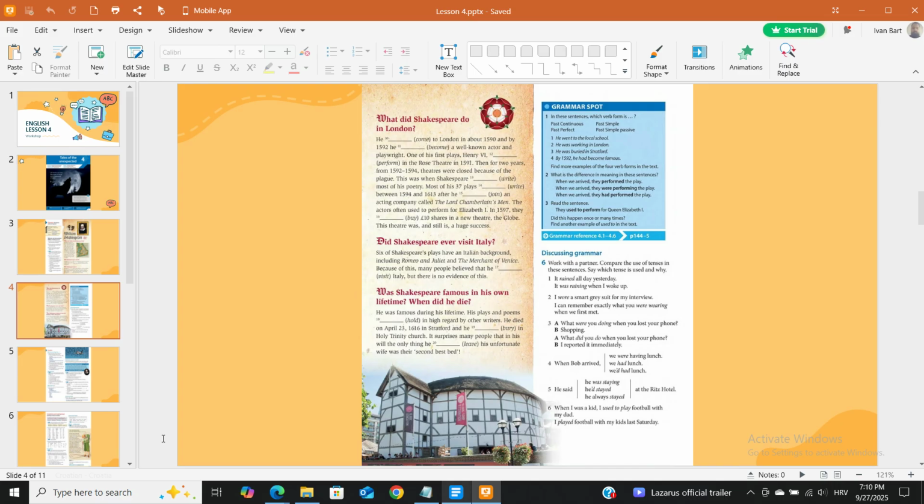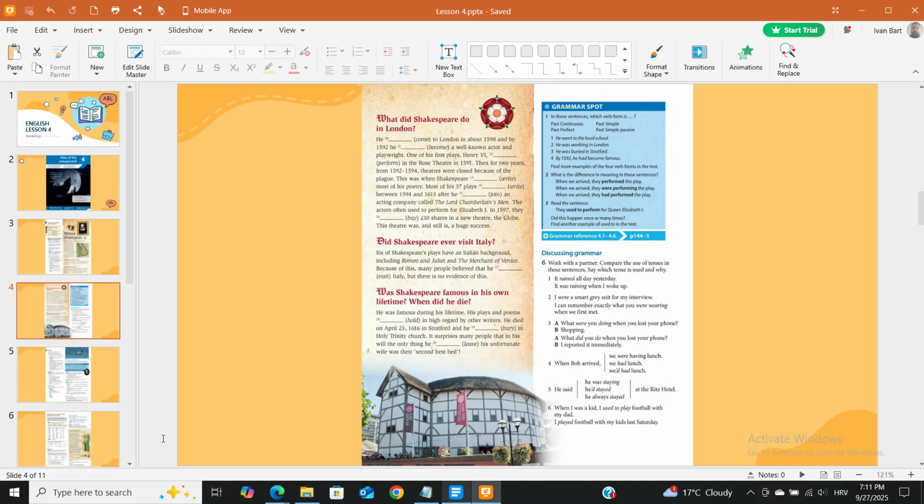This was when Shakespeare wrote most of his poetry. Most of his 37 plays were written between 1594 and 1613, after he joined an acting company called the Lord Chamberlain's Men. The actors often used to perform for Elizabeth I. In 1597, they bought £10 shares in a new theatre, the Globe. This theatre was, and still is, a huge success.